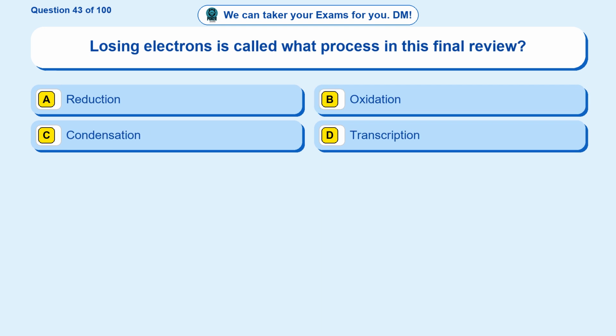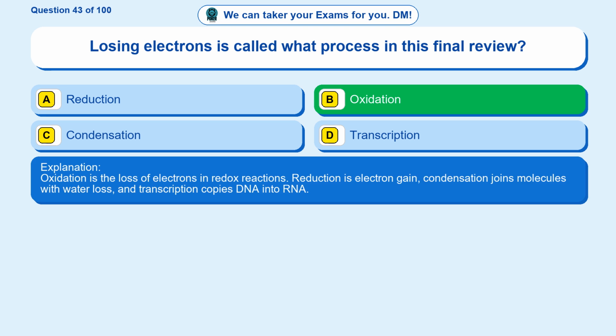Question 43. Losing electrons is called what process in this final review? Option A, reduction. Option B, oxidation. Option C, condensation. Option D, transcription. The correct answer is option B. Oxidation. Oxidation is the loss of electrons in redox reactions. Reduction is electron gain, condensation joins molecules with water loss, and transcription copies DNA into RNA.